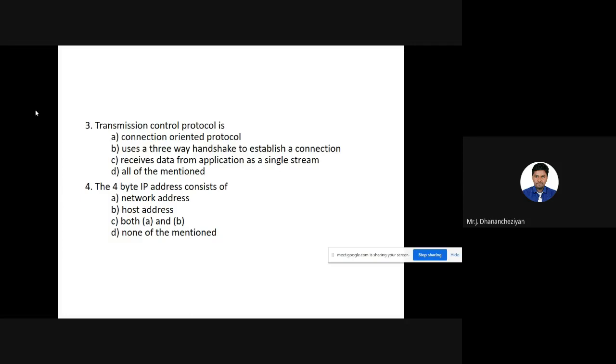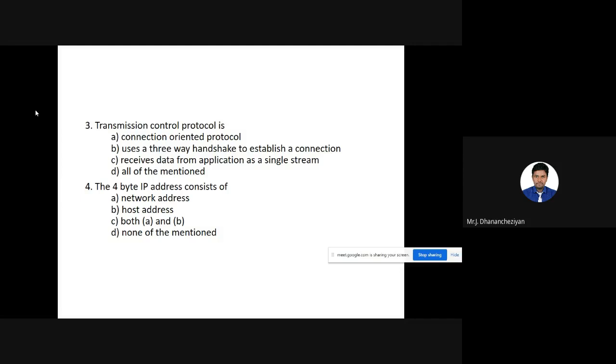Next, we'll move on to the third question. Transmission control protocol. We are all very much aware of TCP, transmission control protocol. This question is going to test the basics of TCP. It's a very basic question which was asked in the TANGEDCO exam for assistant engineers.